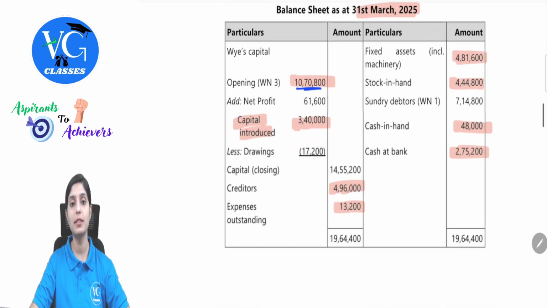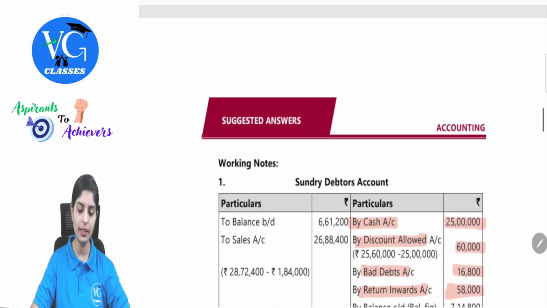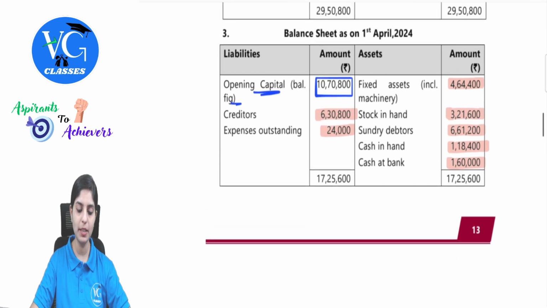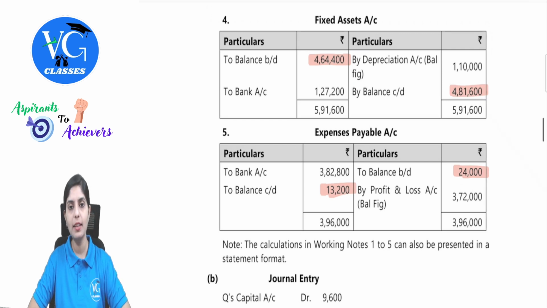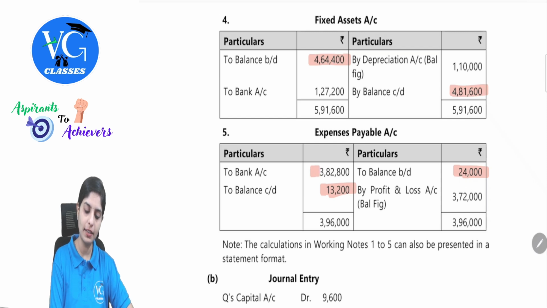Okay, we had opened an expenses outstanding account. Remember, that is your liability. So expenses paid will also have an entry here. When you are paying, there was an outstanding balance. That is your creditor. So what will be the entry? Expenses payable account debit to bank. How much have we paid? 3,82,800. So after considering this, we will have a closing balance, which is given to us in the question,